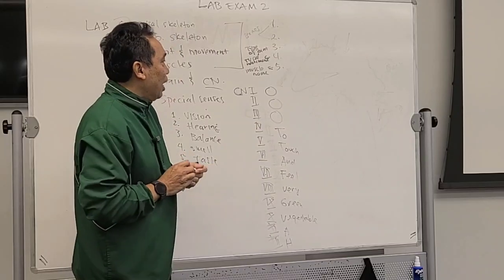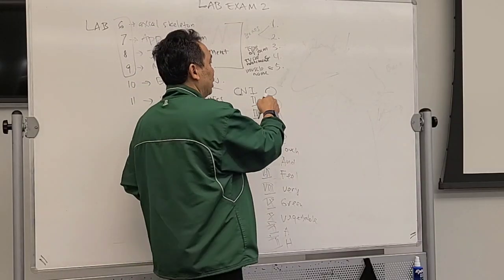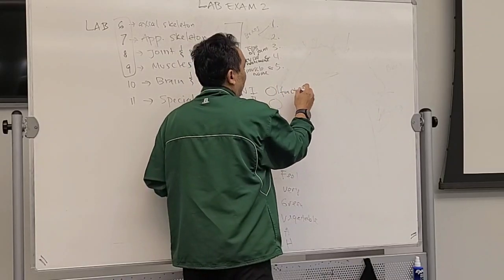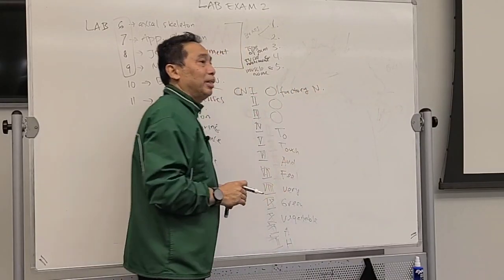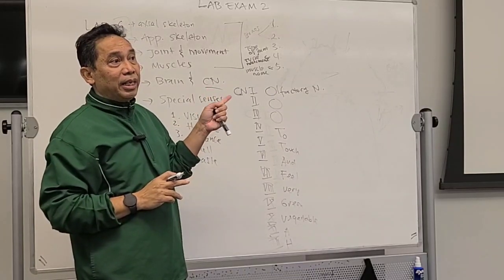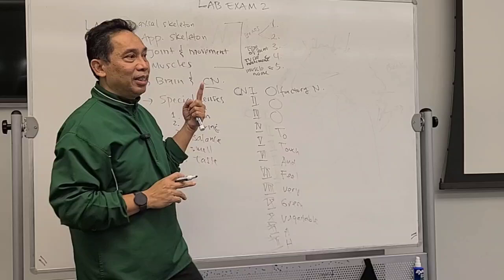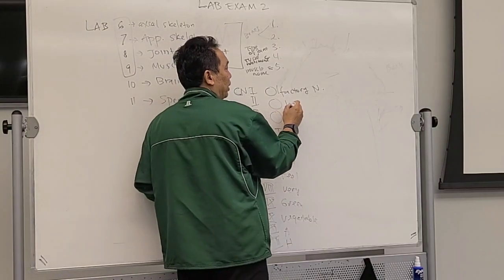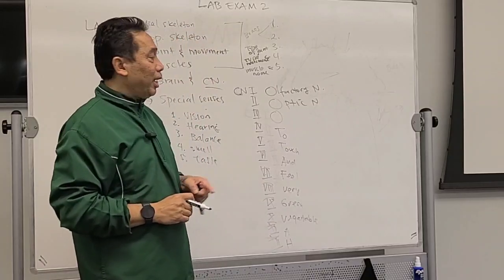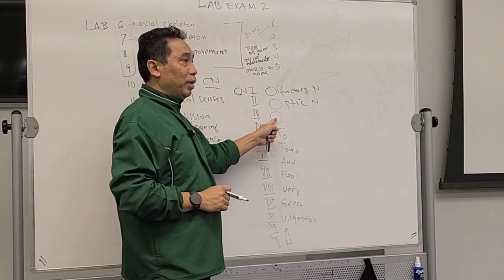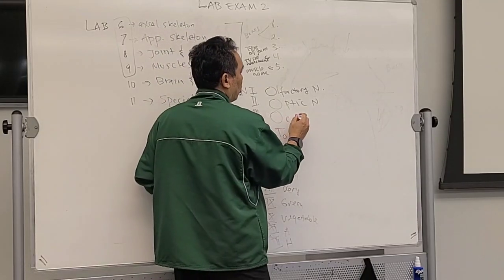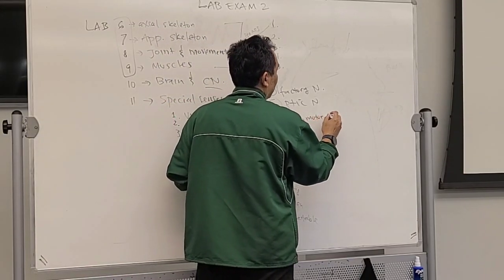So the first O, this is for smell. It's called the olfactory nerve. You get this one? Olfactory nerve. Second, sensing vision. What is vision? Optic. Optic nerve. Another O, this one is actually for the muscle that moves the eyeball. It's called the oculomotor nerve.